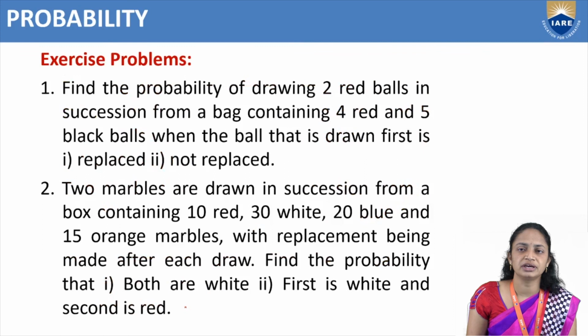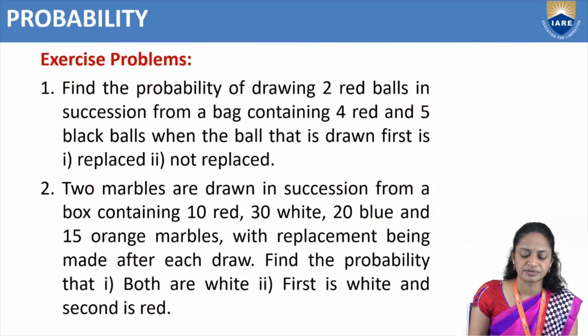Okay, so here we have exercise problems. The first one: find the probability of drawing 2 red balls in succession from a bag containing 4 red and 5 black balls, when the first ball drawn is replaced and the second one is not replaced.